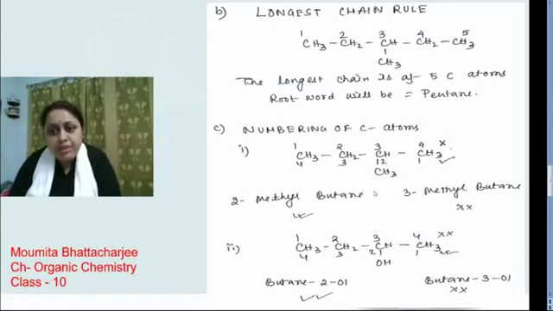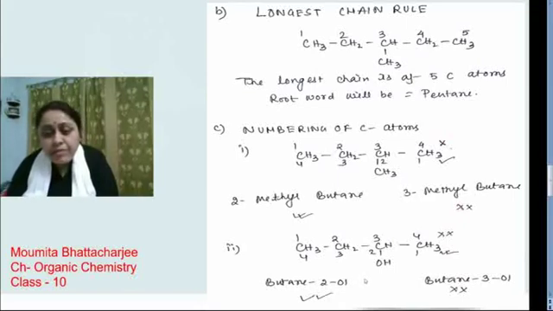The rule is we will prefer that way where we are getting the substituent group nearer. So if we move from right to left, we are getting the substituent group nearer, at the second carbon. That's why the name will be 2-methylbutane, not 3-methylbutane.